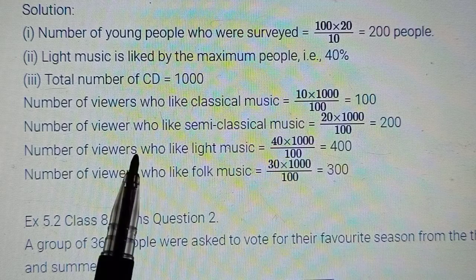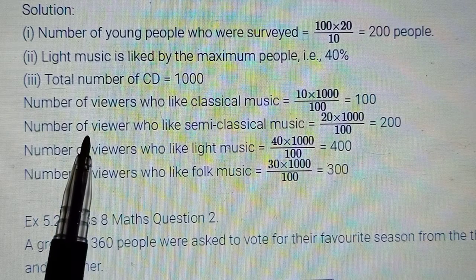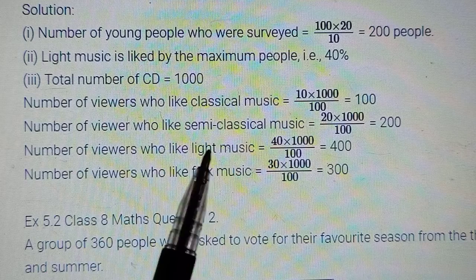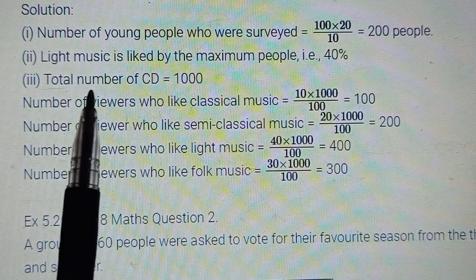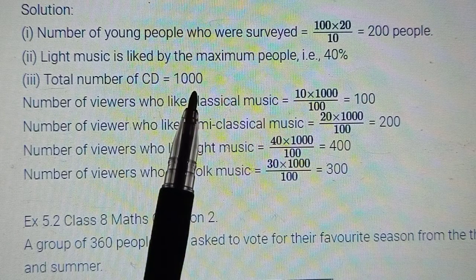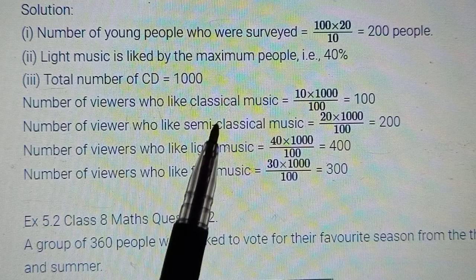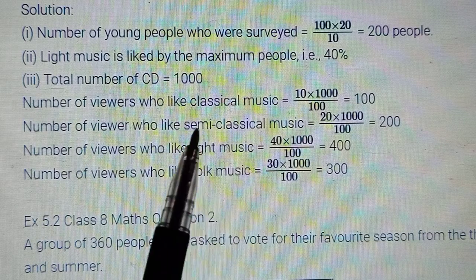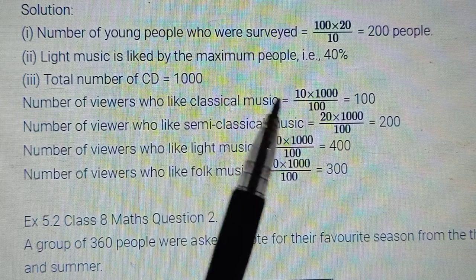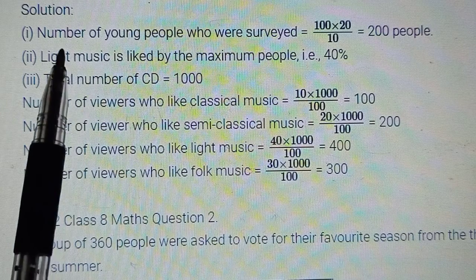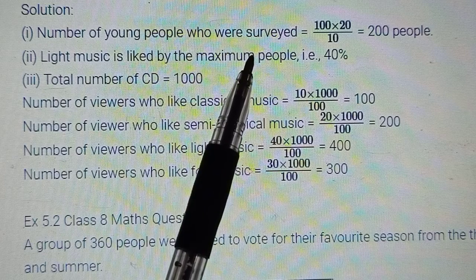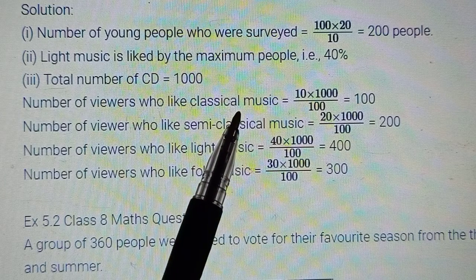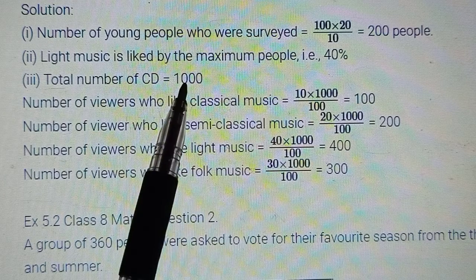Then for the next part, it was quite simple. From the percent you had to find the actual number. It was said that if there are 1000 CDs in all, then how many of each kind should be made? According to the liking, the percent was given, so percent into total number gives you the actual number. It is the same approach as when we assumed x. For classical music it was 10%, so 10% of 1000.